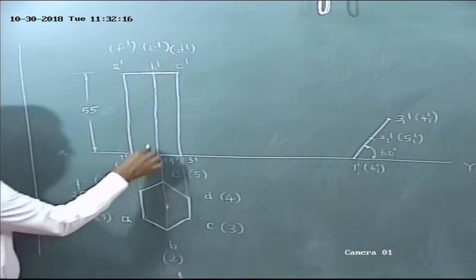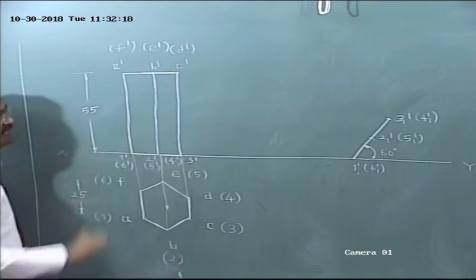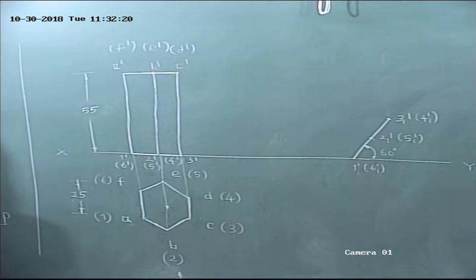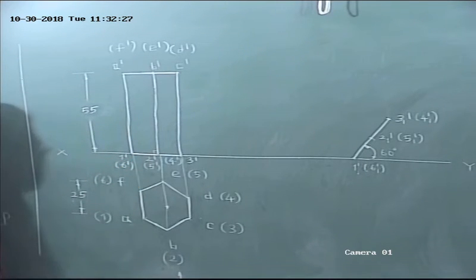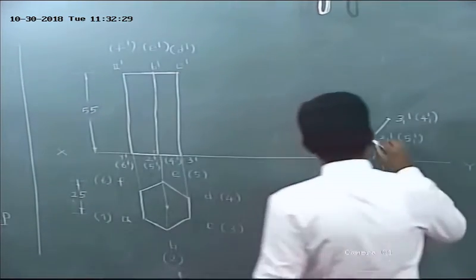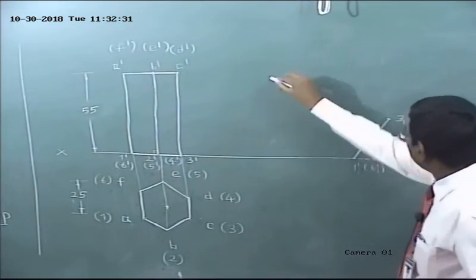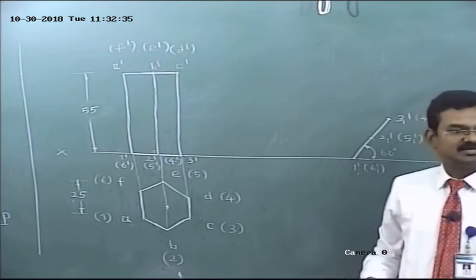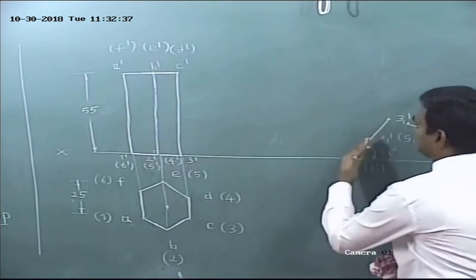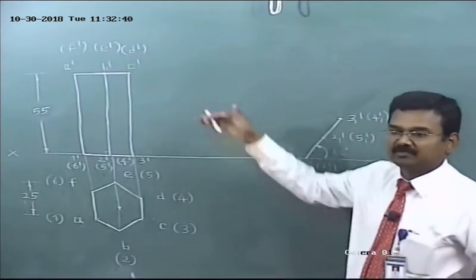I want to draw the line B dash 2 dash. How to draw B dash 2 dash? It is perpendicular to the base. Am I right? See, this is perpendicular to the base. From 2 dash, draw a perpendicular line. How to draw the perpendicular line? In the classroom, in the drawing hall, it is very easy. Place one scale on the base. The other scale is definitely perpendicular to the line.